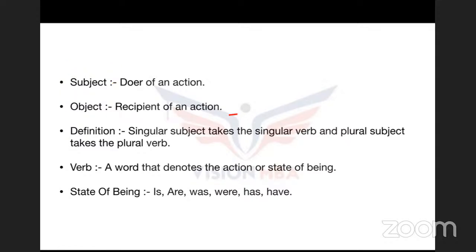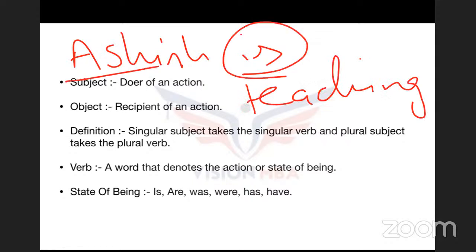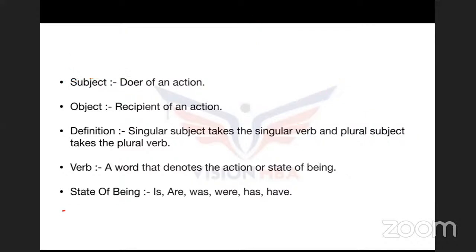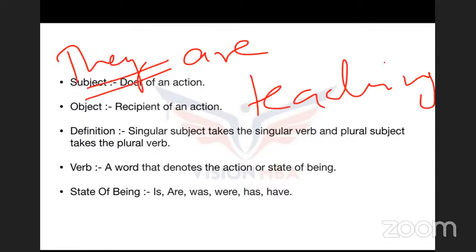For example, if I say, Ashish is teaching, Ashish is singular and teaching is the verb. Now, is is nothing but a state of being verb. Why I'm using is is because Ashish is singular. How the verb can be singular and plural, I'll come to that. But first, let me give you some more explanation on it. Another example, if I say, they are teaching, okay? Now, they is nothing but someone who is not singular. It's a plural pronoun, they.